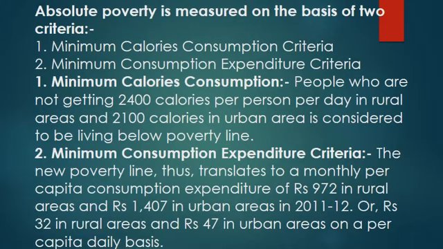Here also it is different in rural and urban areas: rupees 972 in rural areas and rupees 1407 in urban areas according to 2011-12. Or rupees 32 in rural areas and rupees 47 in urban areas on a per capita daily basis. One is monthly basis and one is daily basis. So these are the two criteria to measure absolute poverty.